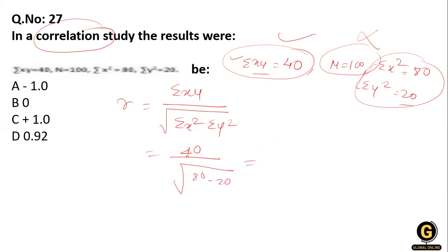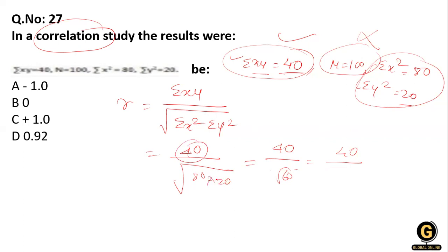So when we solve it, 40 divided by the square root of 80 multiplied by 20.